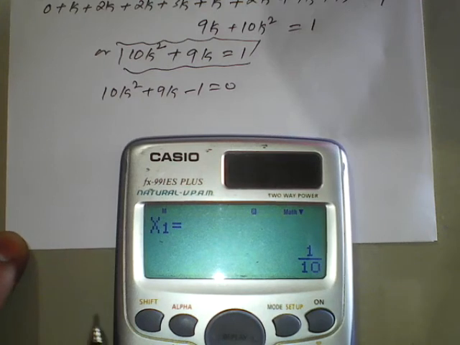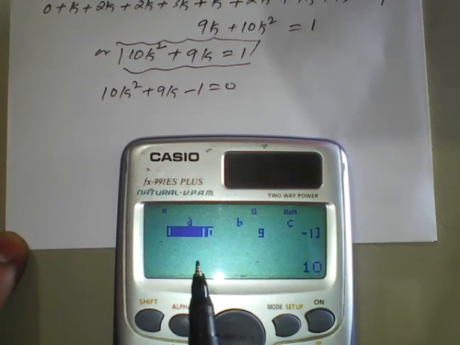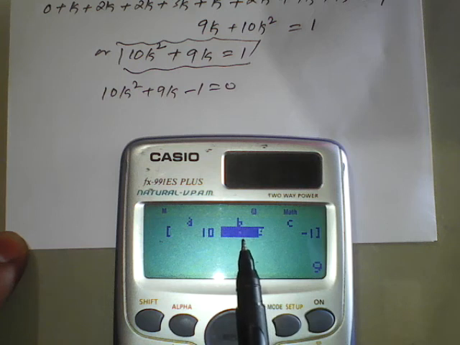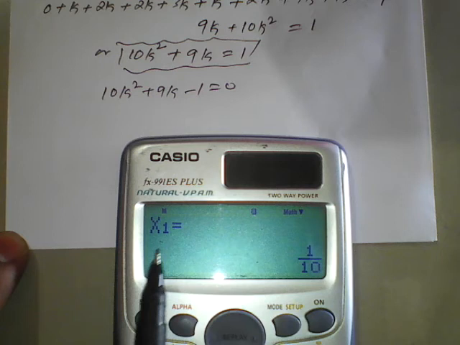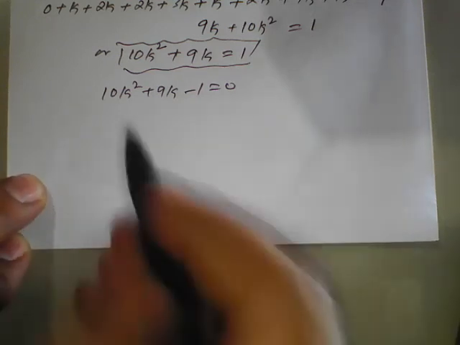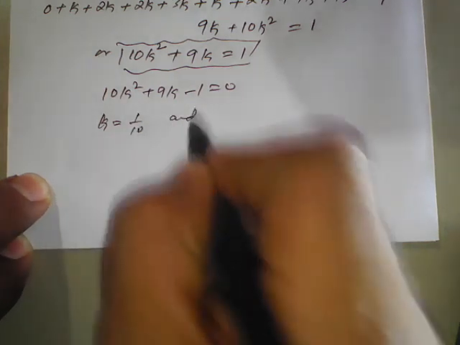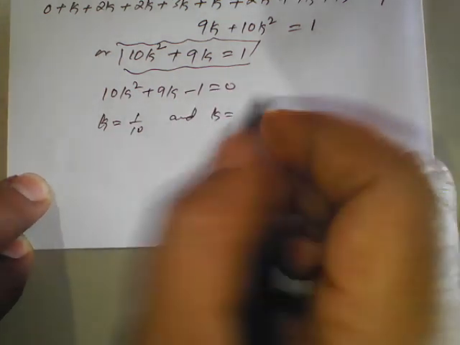So if you press, I will repeat, show once again. I have taken the coefficient of k square as 10, the coefficient of k as 9, and the constant as minus 1. You will get the first value as 1 by 10 and the second value as minus 1. So we got k is equal to 1 by 10 and k is equal to minus 1.